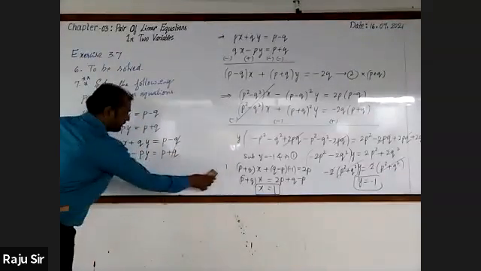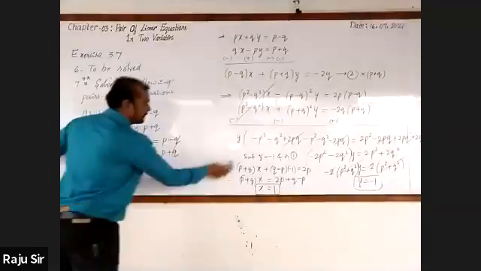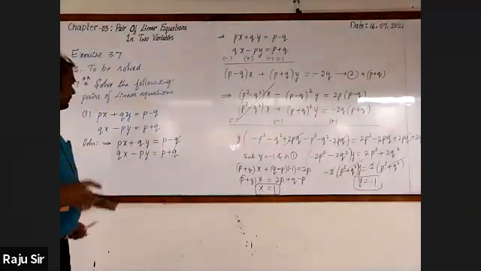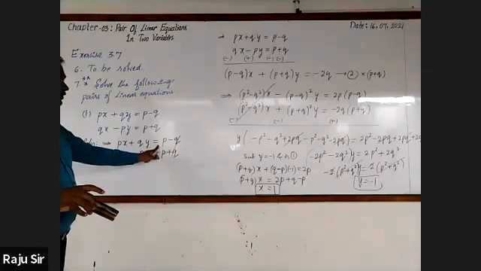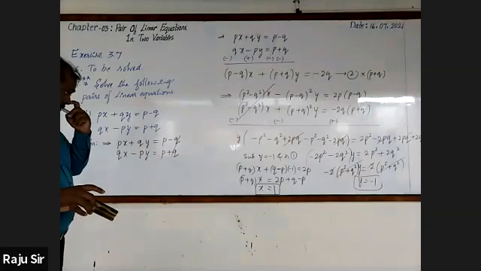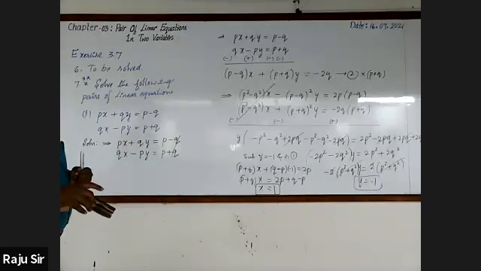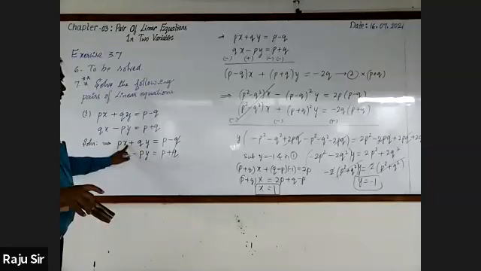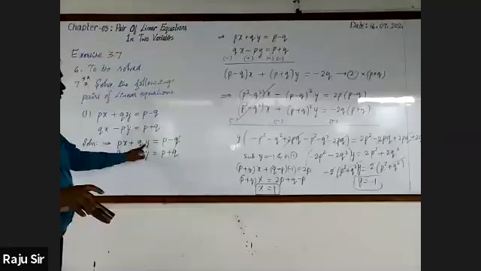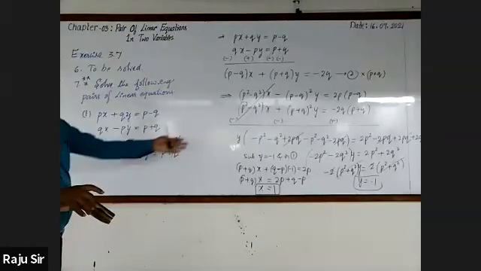Sir, by comparing only we can get the answer, sir. First equation. Sir, PX is equal to P into 1. Then QY is equal to Q into minus 1. By comparing, X is equal to 1.